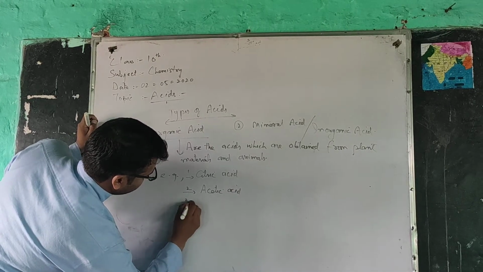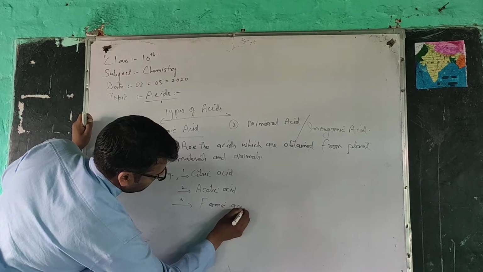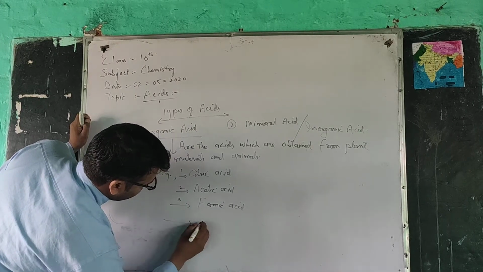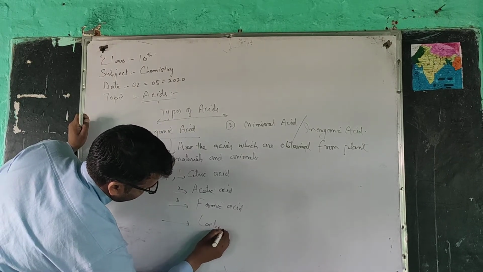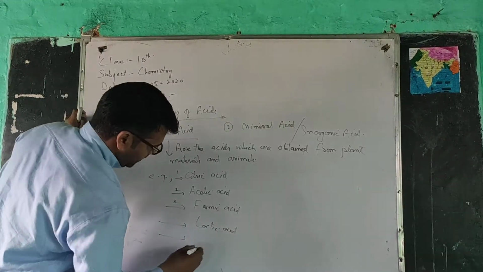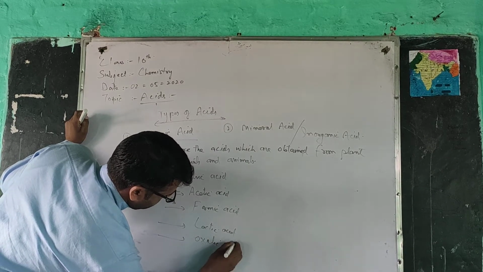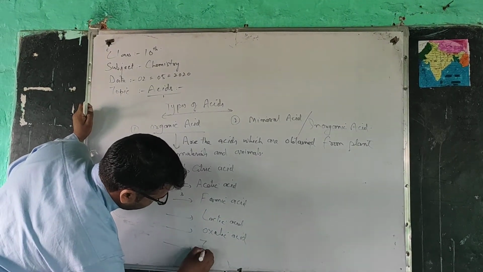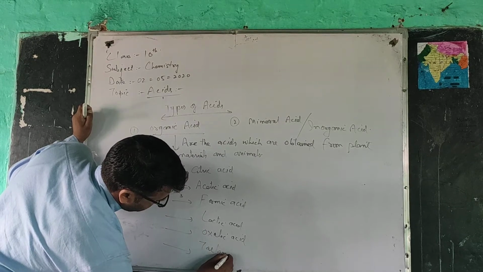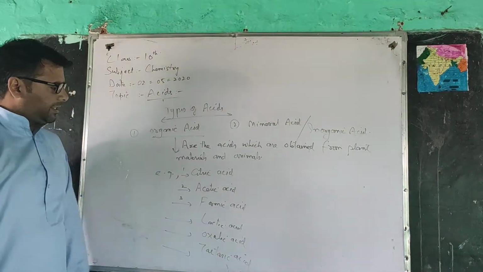Third, formic acid. Fourth, lactic acid. Fifth, oxalic acid. Sixth, tartaric acid. These are the various examples of organic acids.